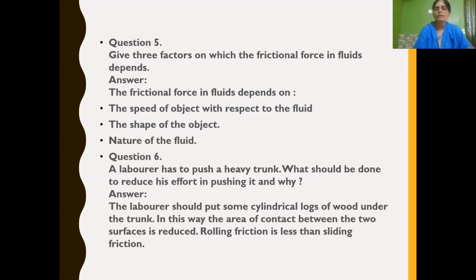In this way, the area of contact between the two surfaces is reduced. So here rolling friction is less than sliding friction. So the log of wood is kept in order to roll. Rolling friction is always less than sliding friction. So how can he easily push the trunk? By keeping cylindrical logs of wood under the trunk. In this way, the area of contact between the two surfaces is reduced, because rolling friction is less than sliding friction.